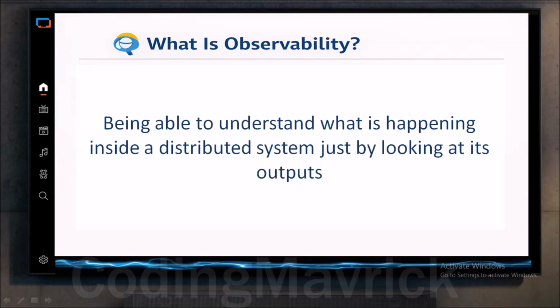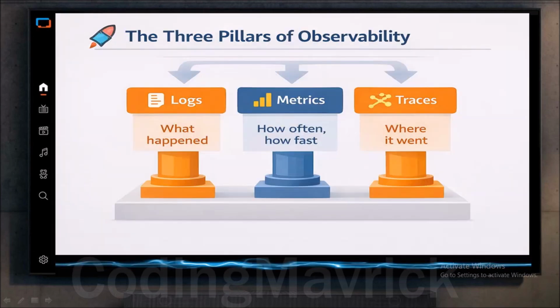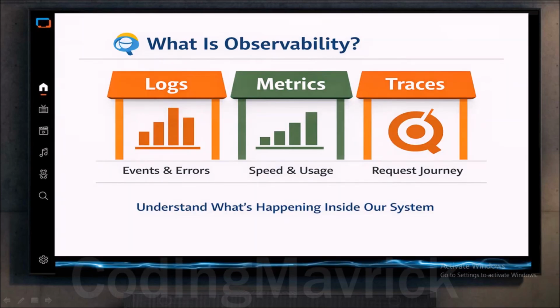Observability is built on three pillars. Logs tell us what happened. Metrics tell us how often and how fast. And traces tell us where a request went. And in a microservices world, traces are absolutely critical. Without tracing, microservices simply cannot survive in production.